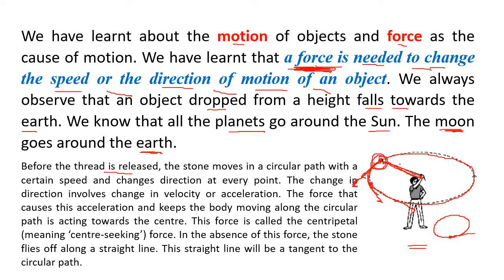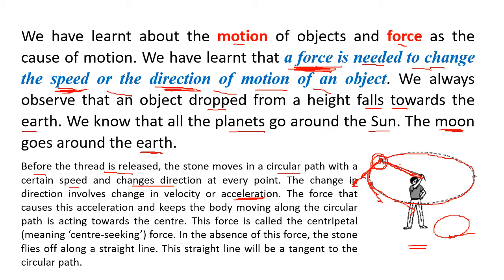So if the thread was released... before the thread is released, the stone is moving in a circular path with a speed, but the direction is changing at every point. Okay? Now because there is a change in the direction, even if the speed is the same, when the direction changes, we say there is a change in velocity.